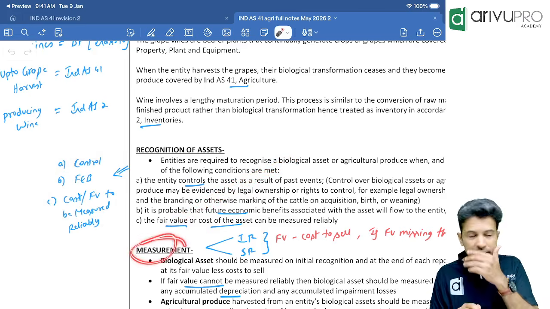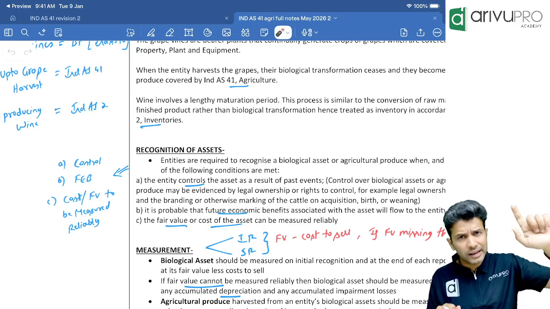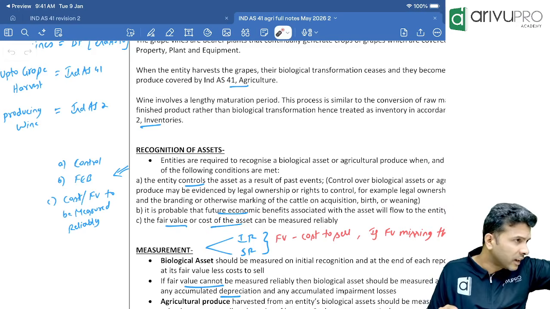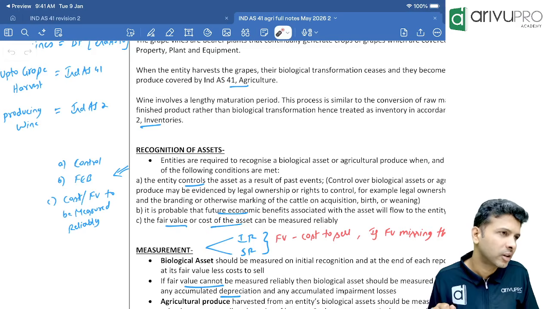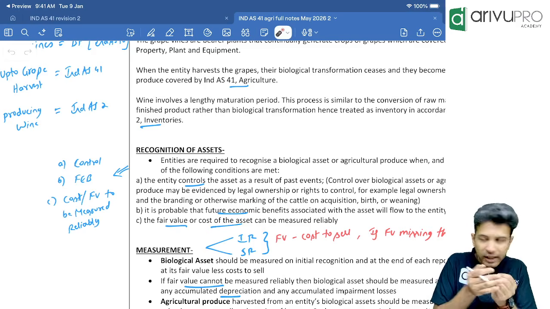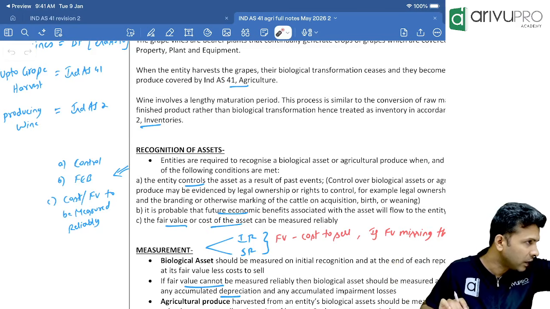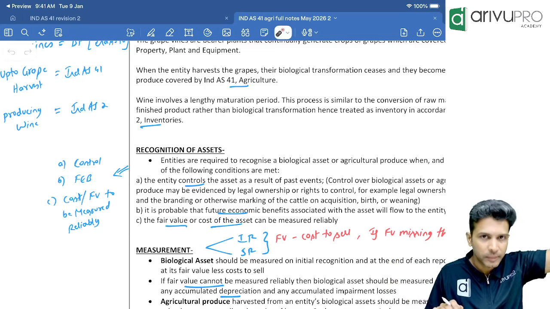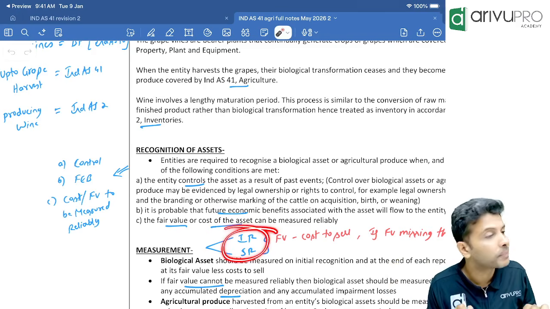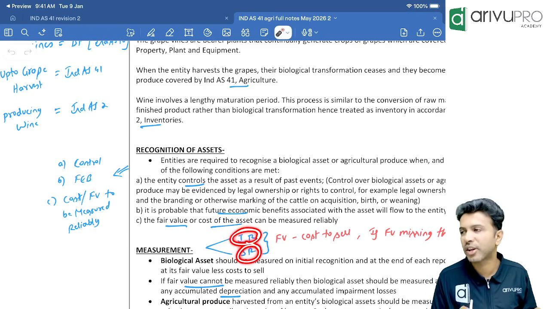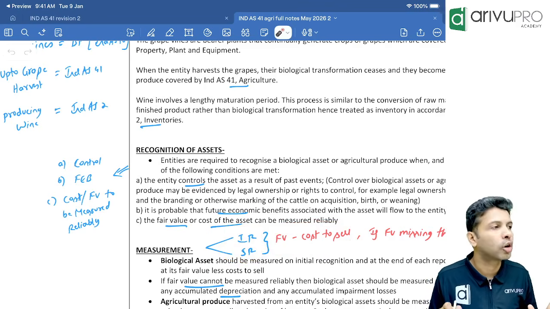Okay, next is measurement. Sir, at what value will you show biological assets? We already learned that Ind AS 16, Ind AS 38, Ind AS 40 say initially all these assets are recognized at cost. But Ind AS 41 says whatever assets that you show as per Ind AS 41, initially as well as subsequent recognition is done at fair value less cost to sell. Initial recognition as well as subsequent recognition, biological assets are measured at what, people? Fair value less cost to sell.